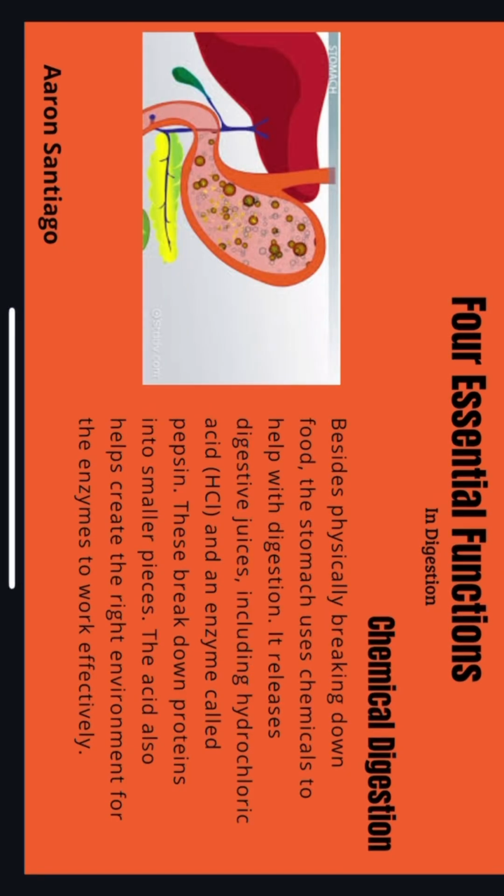Third essential function: chemical digestion. Besides physically breaking down food, the stomach uses chemicals to help with digestion. It releases digestive juices, including hydrochloric acid and an enzyme called pepsin. These break down proteins into smaller pieces. The acid also helps create the right environment for enzymes to work effectively.